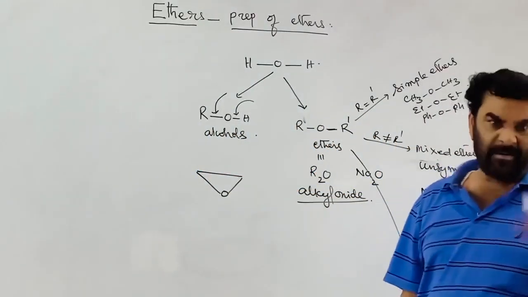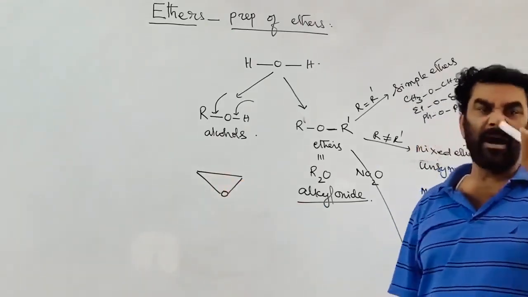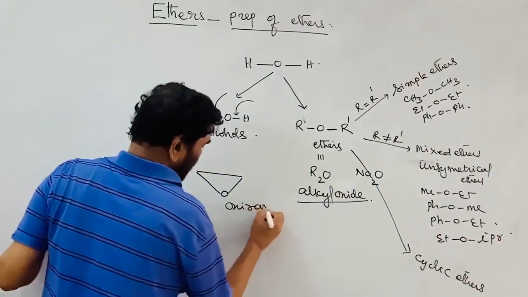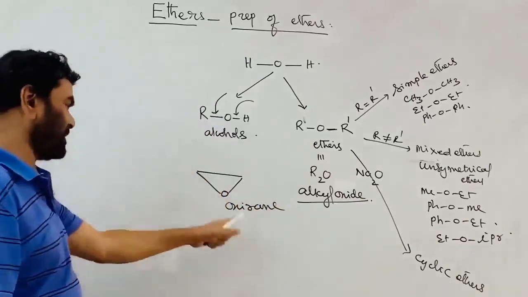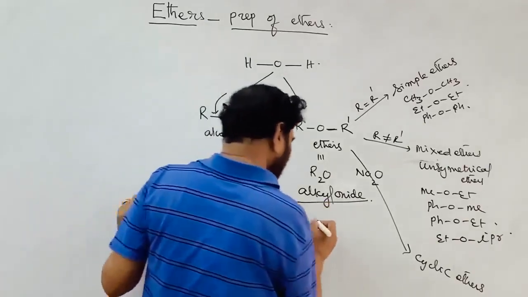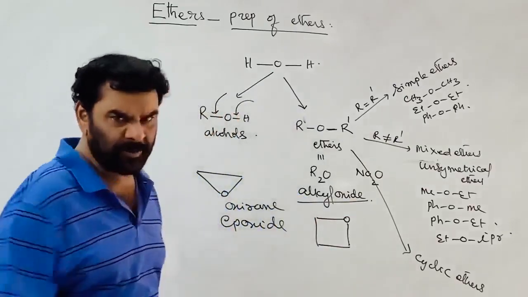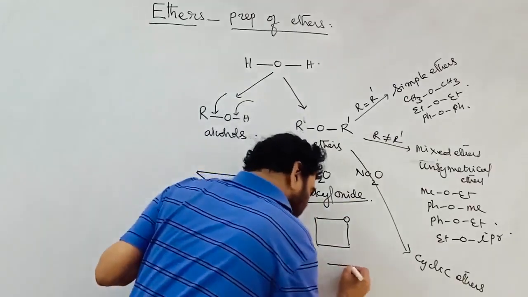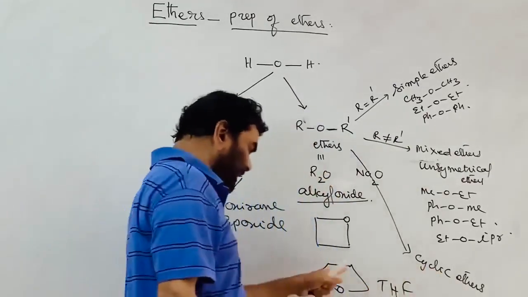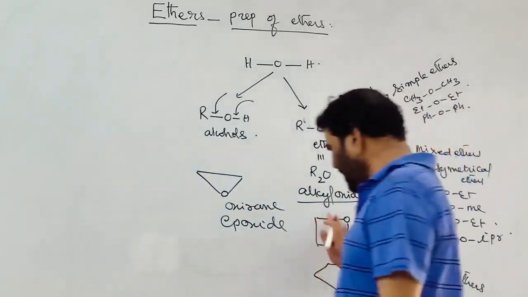A triatomic ring with an oxygen atom is called oxirane. So the general name is epoxides. A simple epoxide, or it can be anything. This is butane, oxacyclobutane. That is oxacyclopentane, which is known as tetrahydrofuran, the common name. It is derived from furan by hydrogenation of furan. These are all the cyclic ethers.